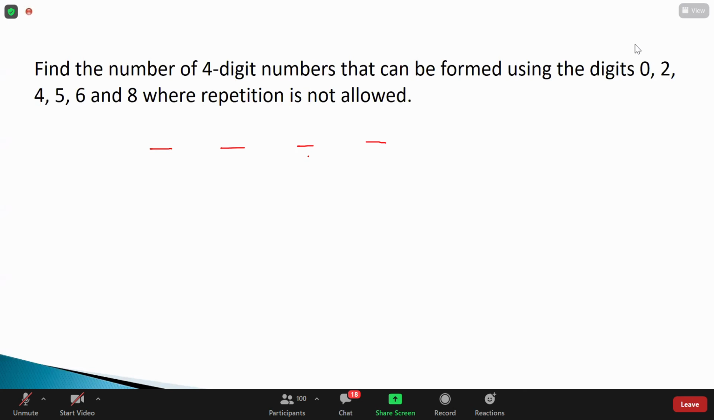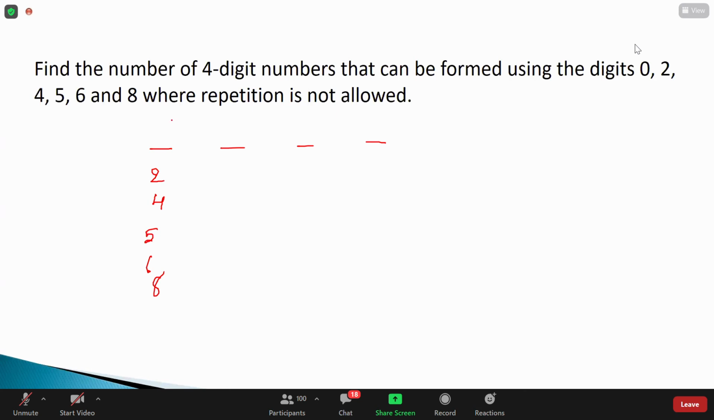Yes, sir. Quickly expecting answer: whether you can use 0 in the first place? Yes, sir, we can use. If I use 0, it will be a 3-digit number, right? Yes, sir. We can't use 0 in the first place. First place, how many chances do we have for the first position? We have five. Very good. 5 positions, 5 chances, because 2, 4, 5, 6, 8.